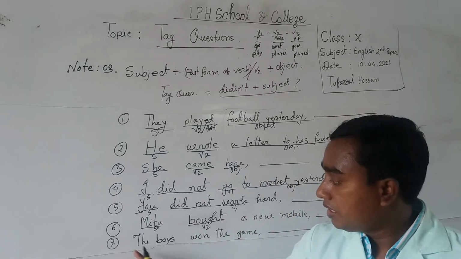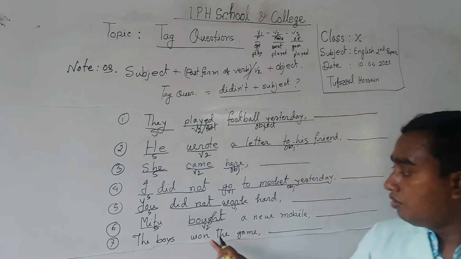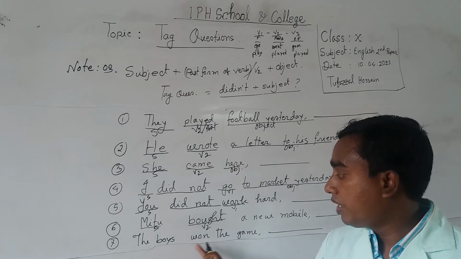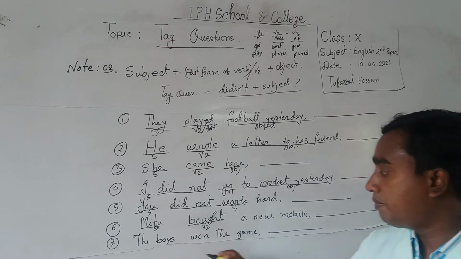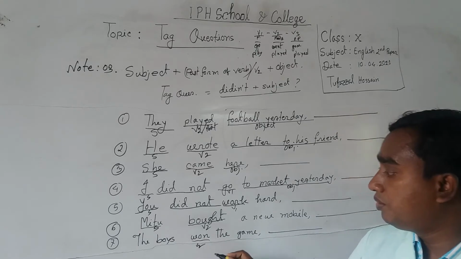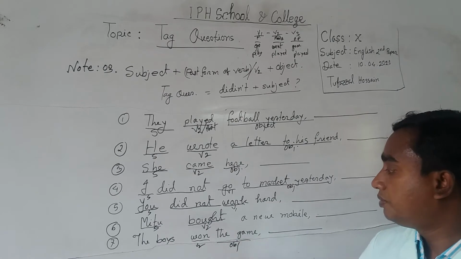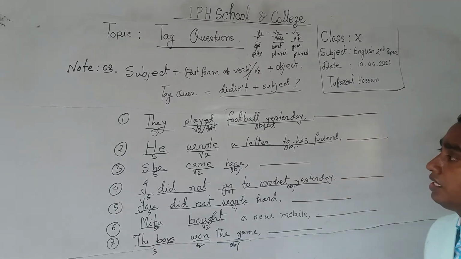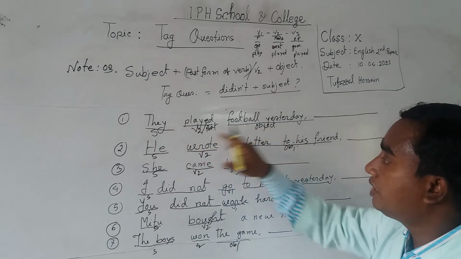Number 7, the boys own the game. So this is an affirmative statement. Own is past form or V2, the game is the object, and the boys is the subject. Dear students, so at first we write a tag question.